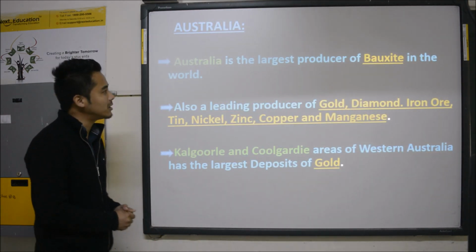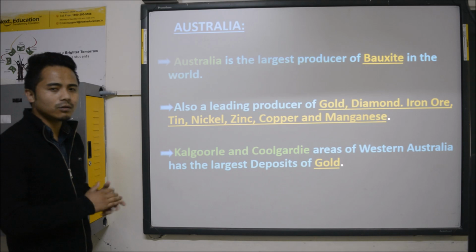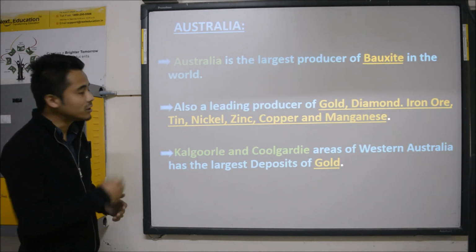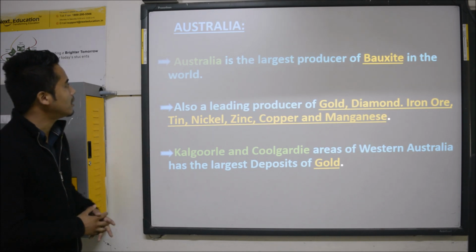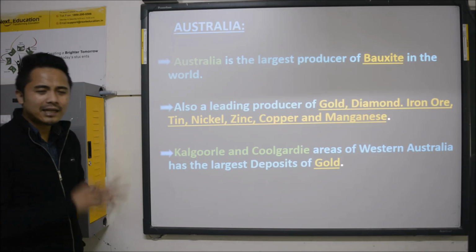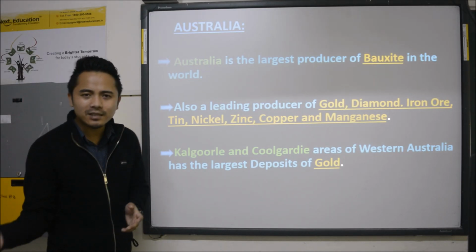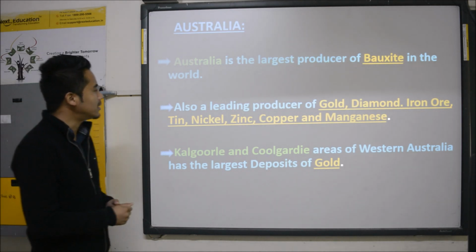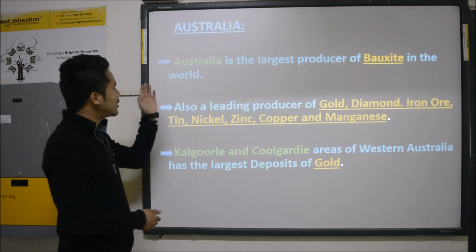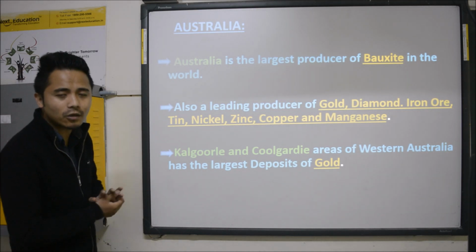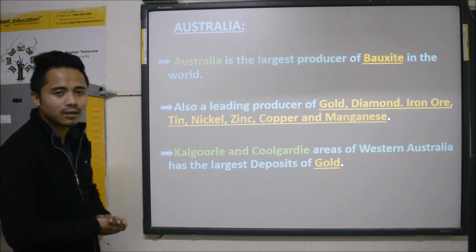The last continent which you should know on the distribution of minerals is Australia. Australia is the largest producer of bauxite in the world, and in India the largest producer of bauxite is Odisha. We'll learn about the distribution of minerals in India afterwards. Right now we are talking about continents. Australia is the largest producer of bauxite in the world.